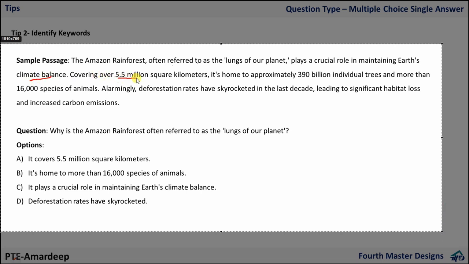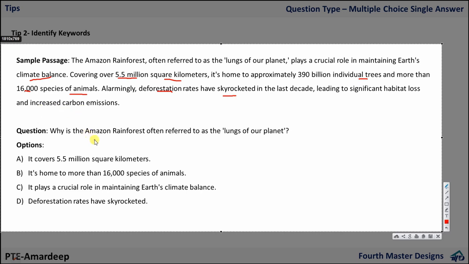Covering over 5.5 million square kilometers, it's home to approximately 319 billion individual trees and more than 16,000 species of animals. Alarmingly, deforestation rates have skyrocketed in the last decade, leading to significant habitat loss and increased carbon emissions.